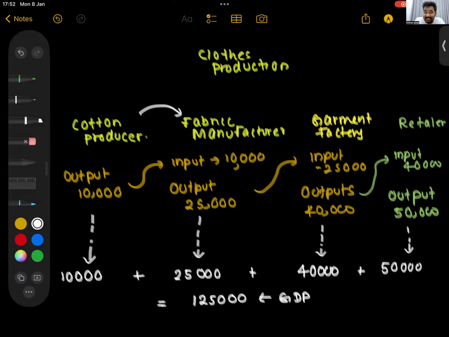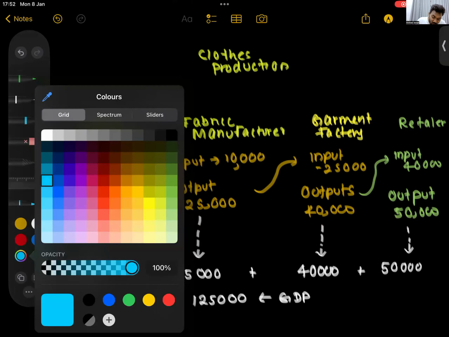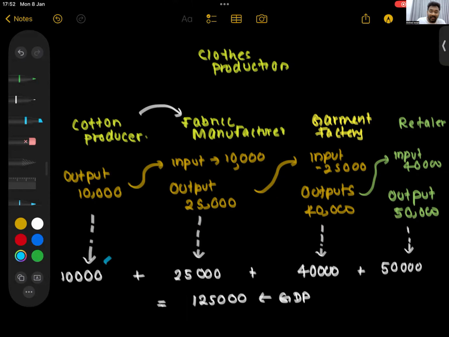The issue is, this has got double counted, no? Whatever this 10,000 is, it is already inside this 25,000. This 25,000 is already inside this 40,000. This 40,000 is already inside this 50,000. So if you consider that 125,000 as your GDP, you make a mistake.